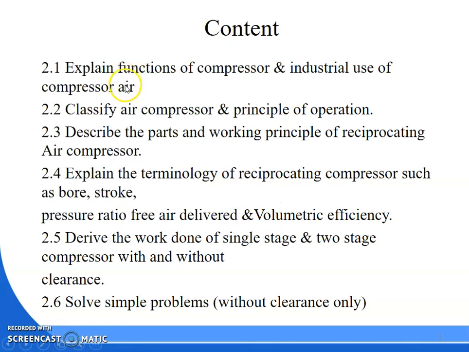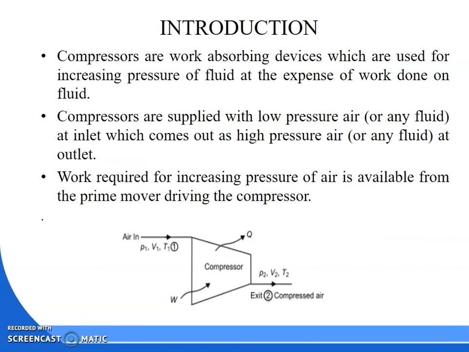So these are the contents of your air compressor chapter. First we will know what is the function of a compressor and what are the industrial uses. Then we will go for the classification of compressors and the principle of operation. Next we will discuss the parts and working principle of a reciprocating air compressor. Then the terminology that is used. And next we will discuss the work done of single stage and two stage compressors with and without clearance. And next we will discuss some problems related to this.